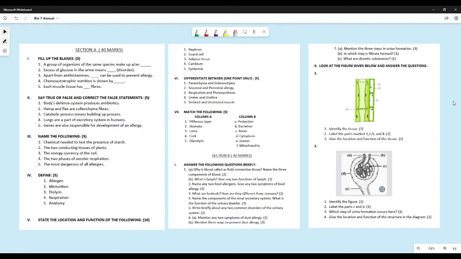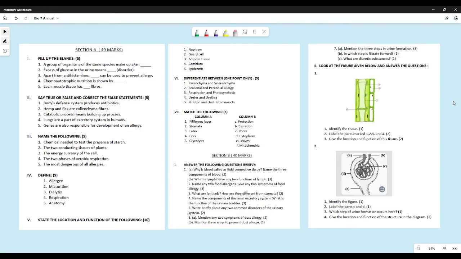Cambium. Now cambium is found in the vascular tissue, or you can say that it is found in the vascular bundle, or it is also found in the epidermal region, where it is responsible for forming the cork. So cambium is responsible for the growth in the width of the plant. So the plant grows thicker with the cells of cambium dividing rapidly.